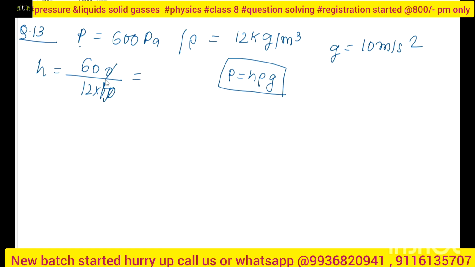So it will be 600 divided by 120, how much? It will be 5, 5 times only, right? So 5 meter. So my height will be 5 meter.